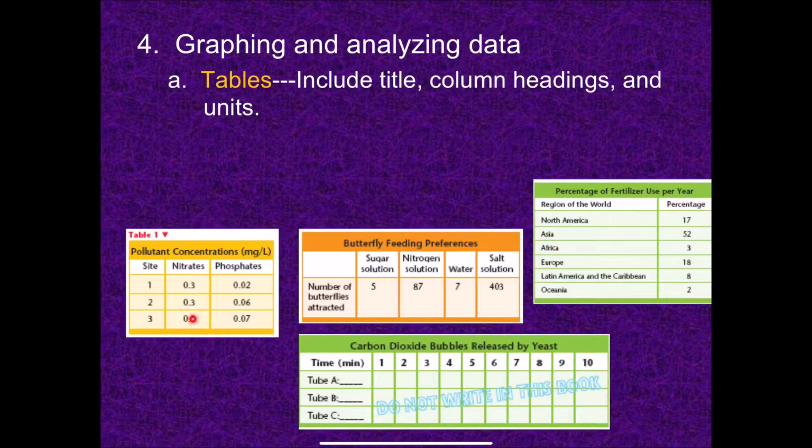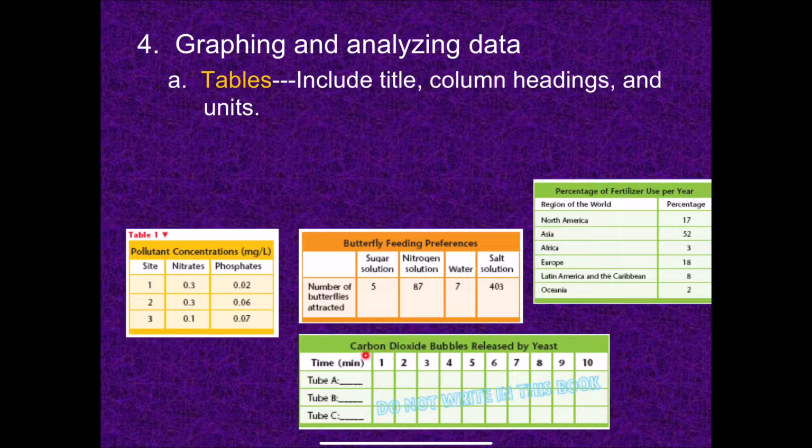In this case, you have the independent variables over here, whether nitrates or phosphates. No, actually, the independent variables are the sites, right? You're looking at 3 different sites, and you're looking at the concentration of nitrates, and you also happen to be looking at the concentration of phosphates in those sites. So the independent variable is these sites, and then the dependent variables are these values.